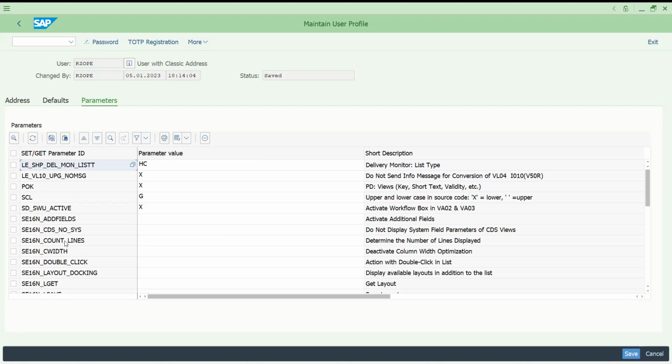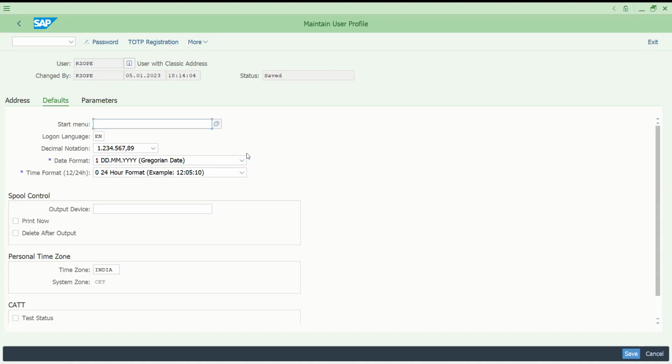Not only that, you can see for SD16N, if you'd like to add fields, these are the parameters that got added. Here you have default data. For example, if you are printing a certain bill for a certain user, but globally you are using one printer, but user-specific you are using a certain device, then you can do those settings actually.